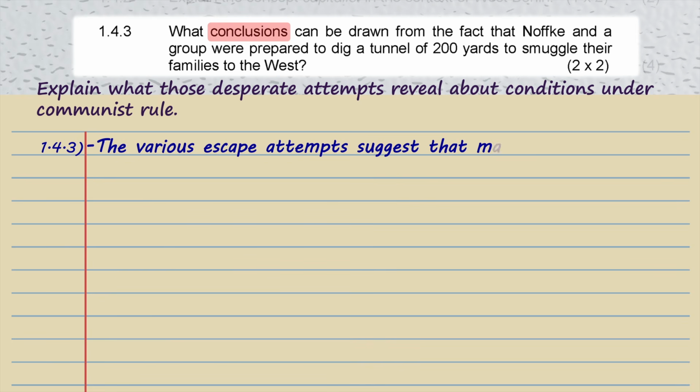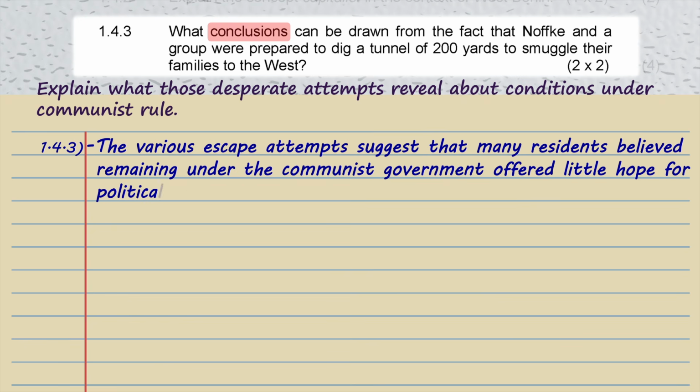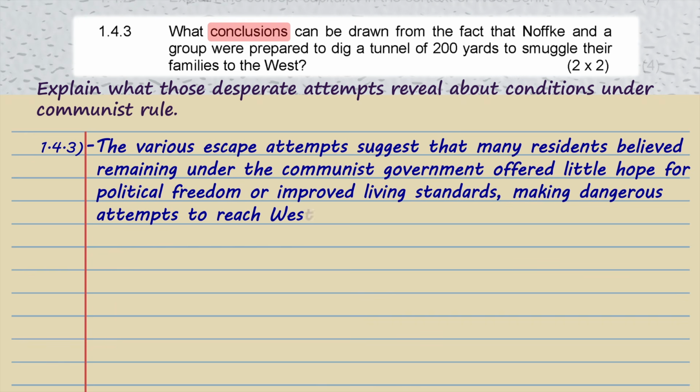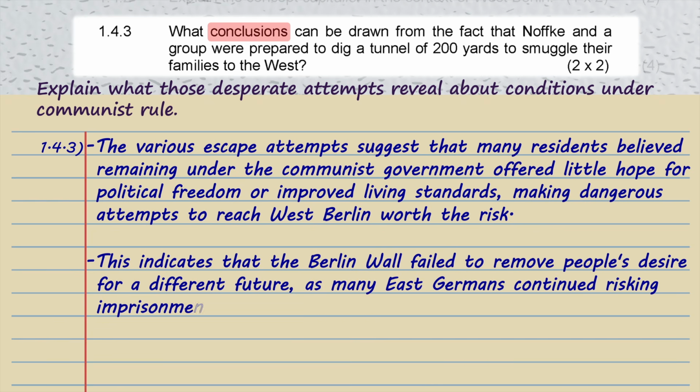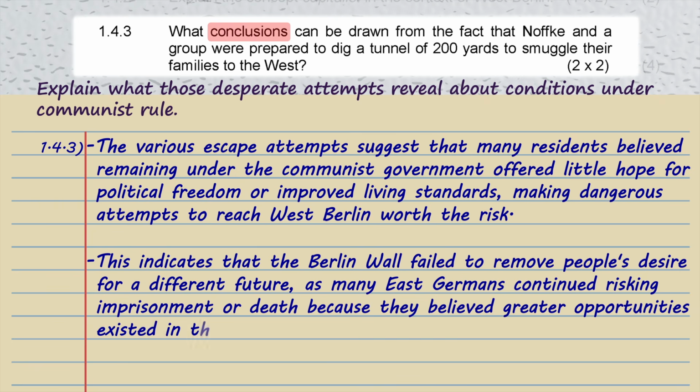The answer is that many East Berliners believed that staying under communist government offered them little hope of political freedom or a better standard of living. That is why they were willing to risk danger in order to reach West Berlin. It also shows that the Berlin Wall did not destroy people's desire for a better future. Even after the wall was built, many East Germans were still willing to risk imprisonment or death because they believed life in the West offered greater opportunity. So do not describe the tunnels, fences, or methods. Explain what those actions reveal about people's attitude towards life in East Germany.